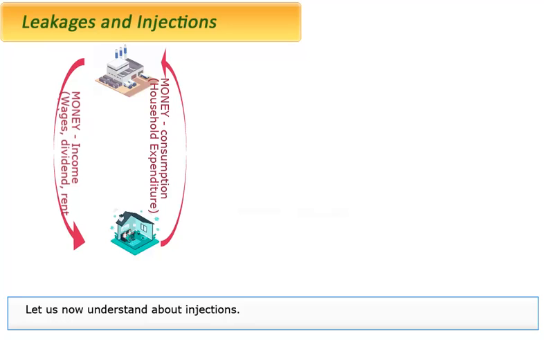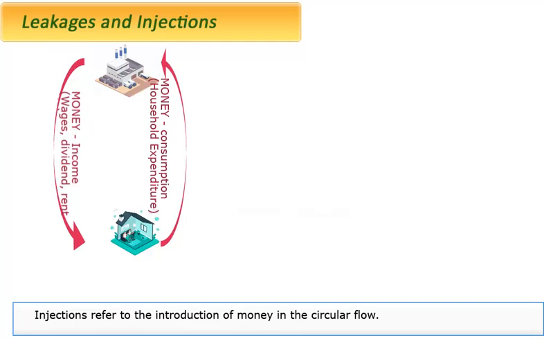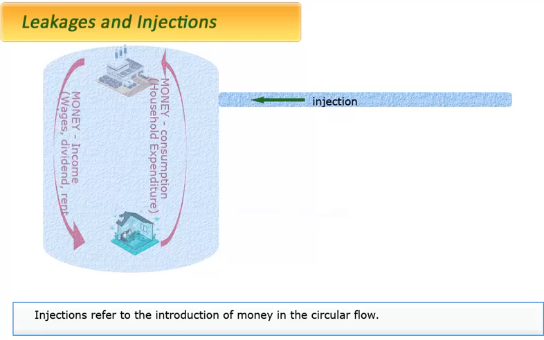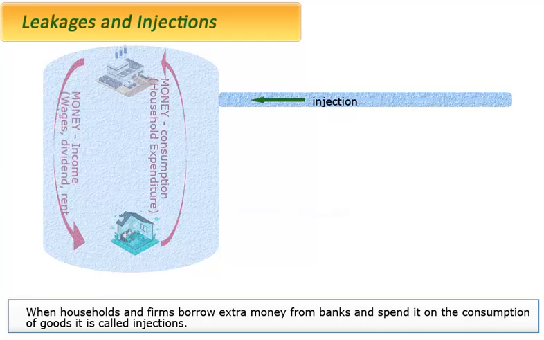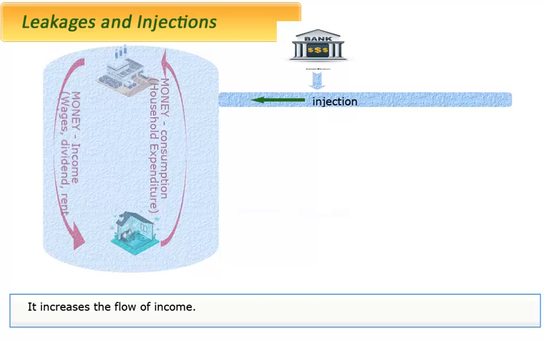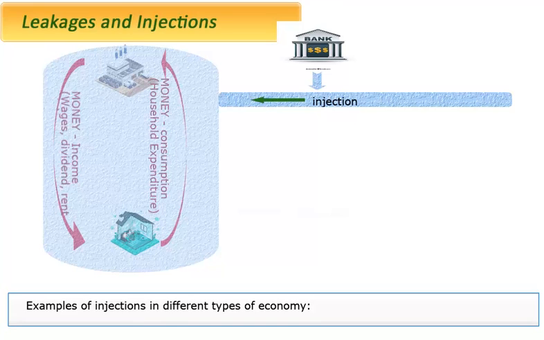Let us now understand about injections. Injections refer to the introduction of money in the circular flow. When households and firms borrow extra money from banks and spend it on the consumption of goods, it is called injections. It increases the flow of income. Examples of injections in different types of economy.